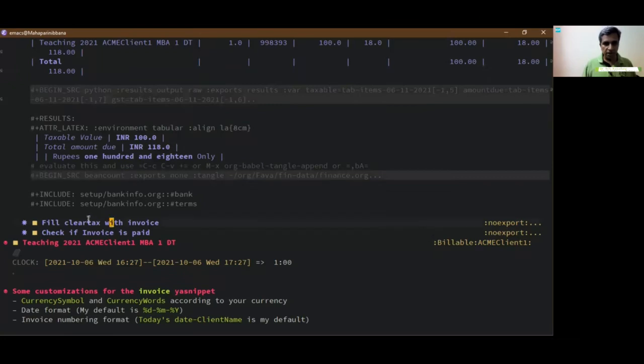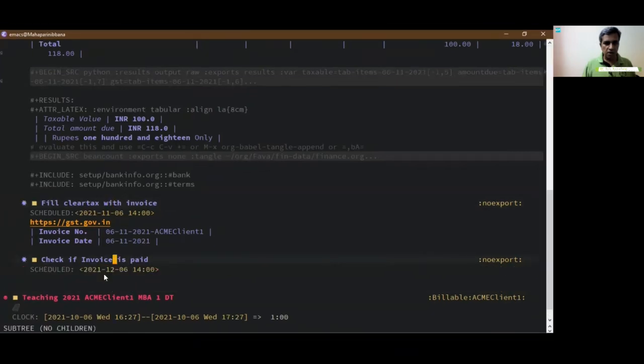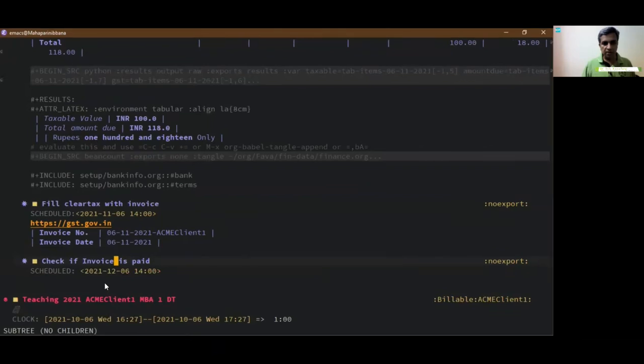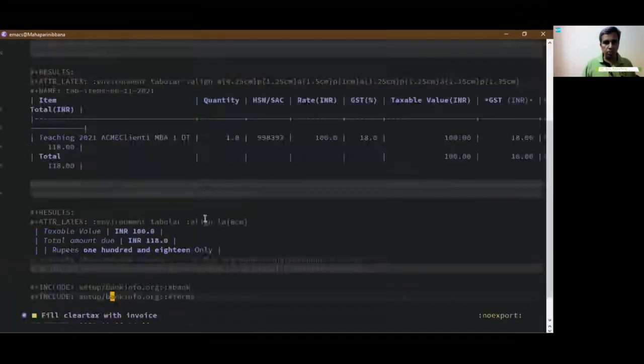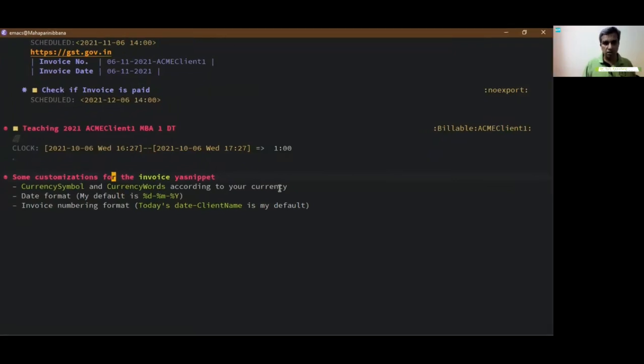Lastly, I just want to share that you can fill your GST website with this info. So you can put in as many entries as you want in your YASnippet, customize it the way you want. I also added a month later due date reminder saying if the invoice is paid or not. Okay, so a few tips to end this demo: you can customize currency symbol and currency words according to your own currency.